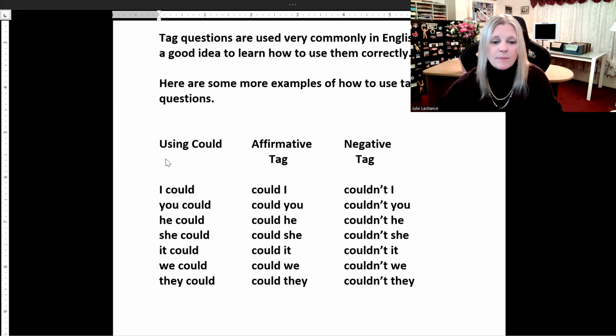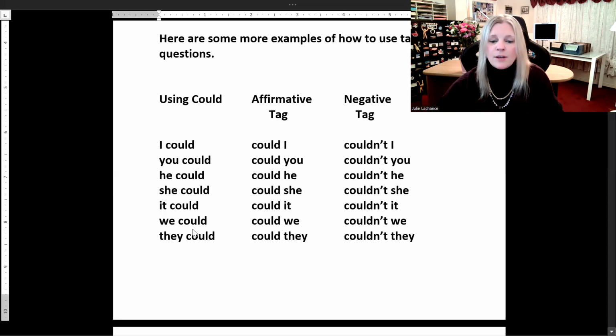It could, could it; couldn't it. We could, could we; couldn't we. They could, could they; couldn't they in the negative.